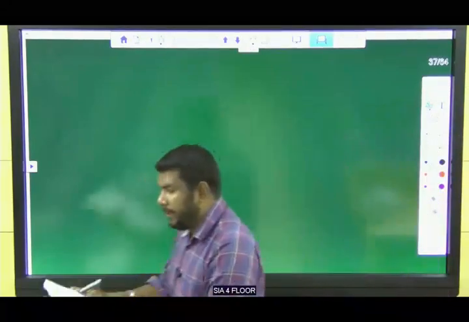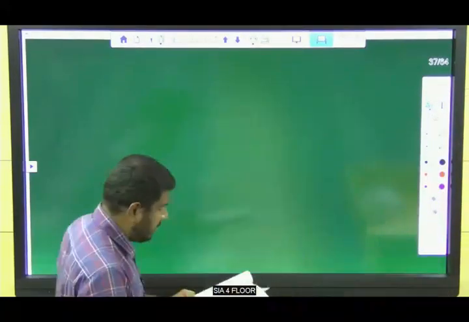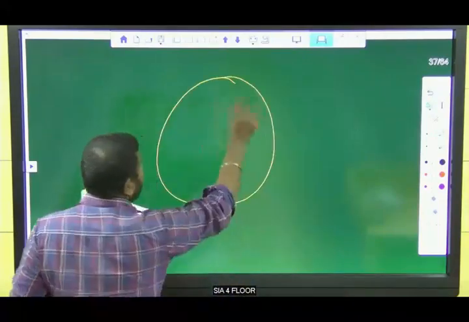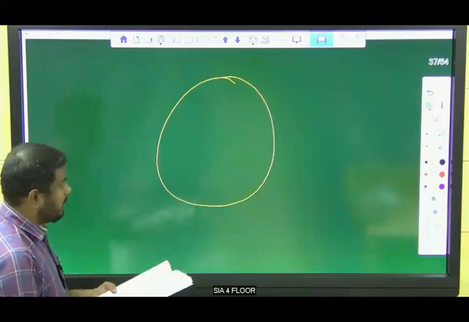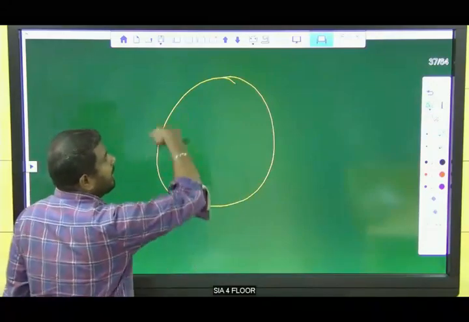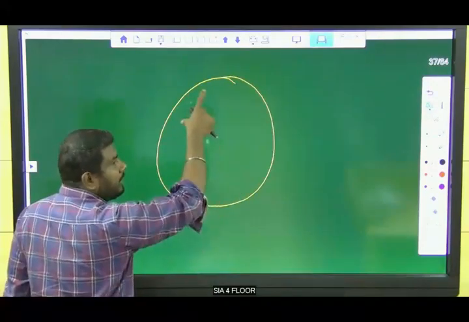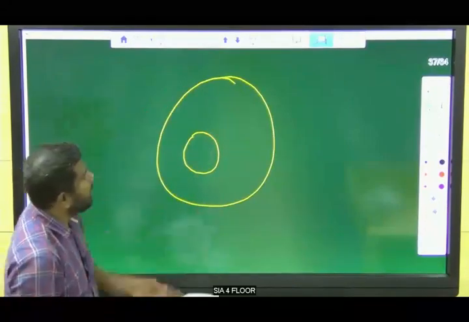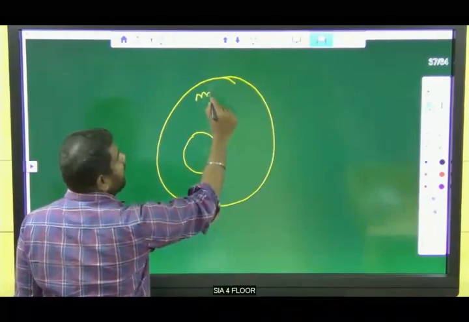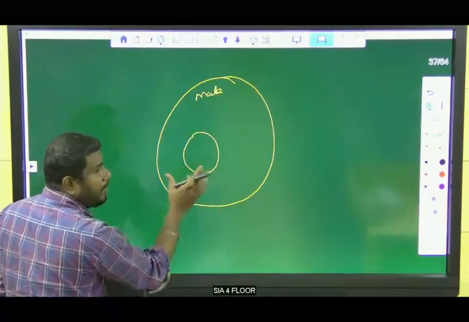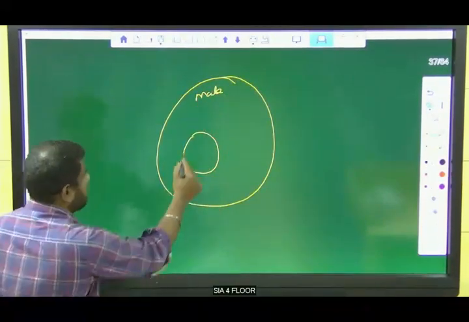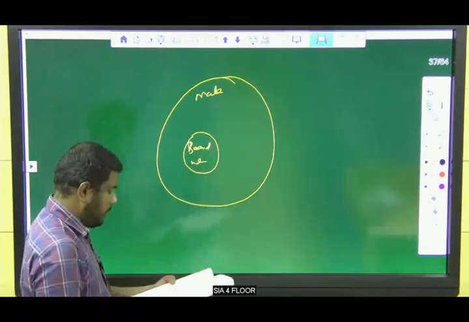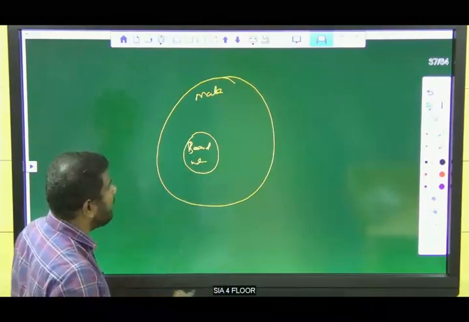Most guitarists are beard males. We need to satisfy this condition. A means all males. So listen, guys, A means all males. B represents beard males. This is A, all males, and in that, some males are beard males. So I took beard males. This is beard males, right? Next one, C represents all male guitarists.